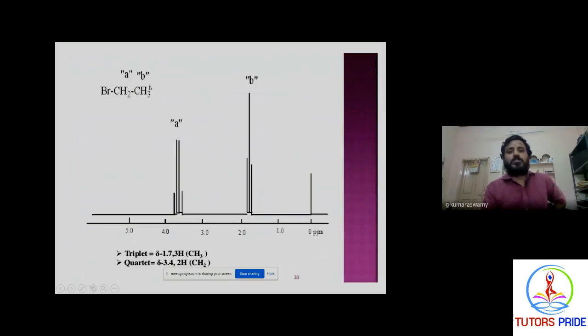Why is the CH3 a triplet? Because the adjacent carbon has 2 hydrogens, and 2 plus 1 is 3, so this carbon is a triplet. This carbon is a quartet. You know, A is a quartet, with 4 lines, and B is a triplet, with 3 lines.